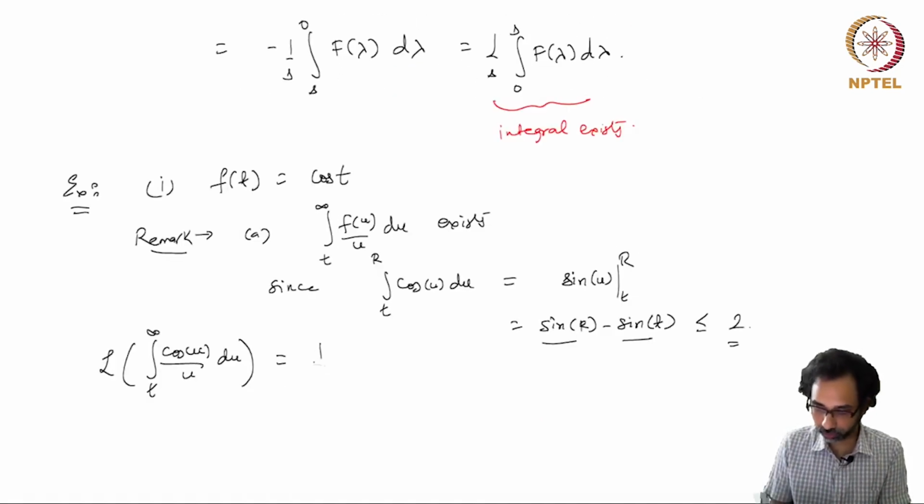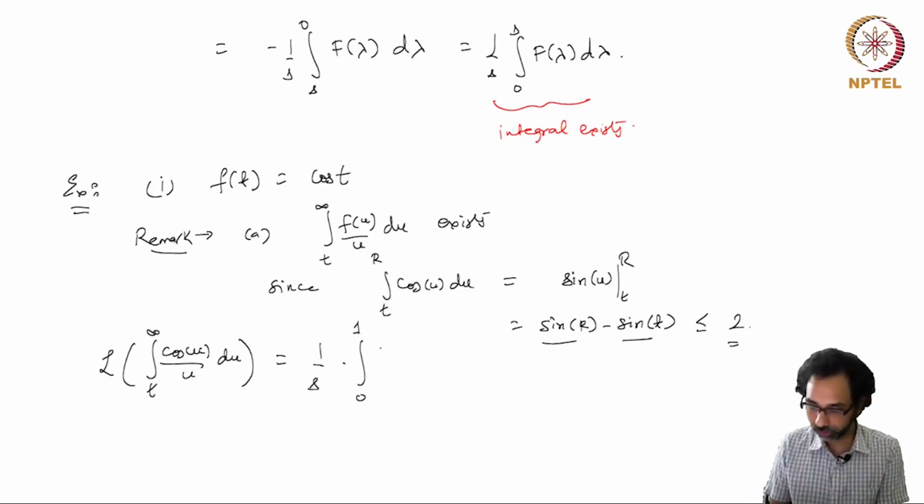So one has 1 over s, then the integral from 0 to s of the Laplace transform of cos of u, which is nothing but lambda over 1 plus lambda squared d lambda.